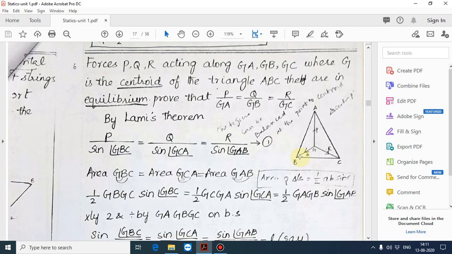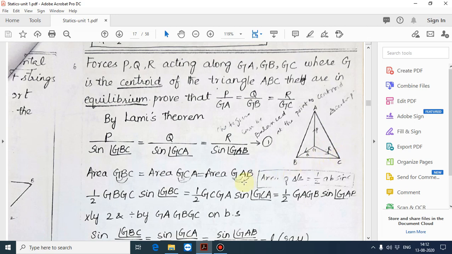Then, area of GBC is equal to area of GCA is equal to area of GAB. You know area of a triangle is half AB sin θ, like that, by using angles. So here, half GB·GC. You see here in the diagram, for GBC we get half GB·GC into sine of angle GBC.